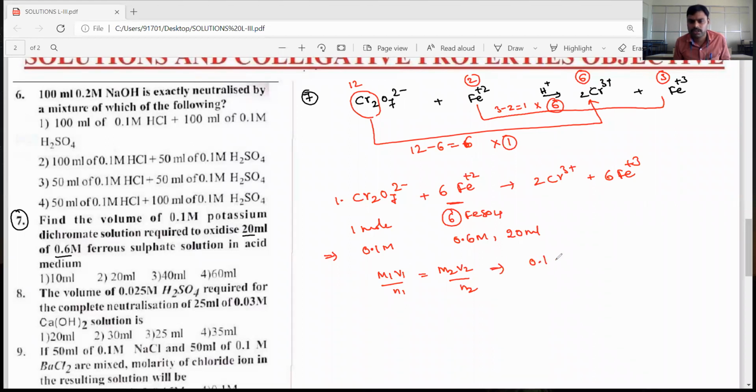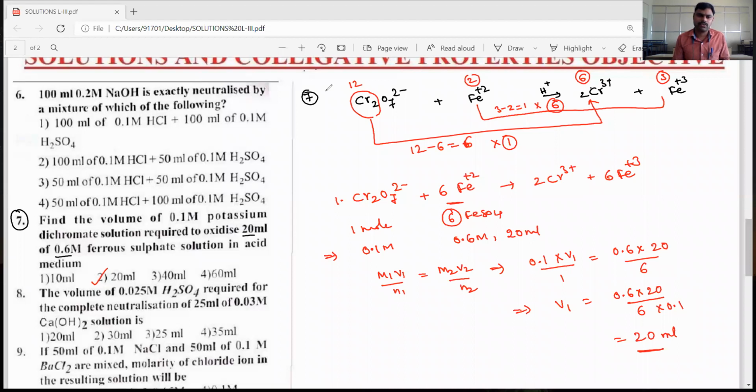M1 is equal to 0.1, and V1 we need to find out, divided by N1 is equal to 1, and M2 is equal to 0.6, the volume is equal to 20, divided by N2, number of moles of ferrous sulfate, is equal to 6. Then if you simplify that, V1 is equal to 0.6 into 20 divided by 6 into 0.1. Okay, dear students, now it will cancel, then 20 ml will come. So the resultant volume, how much volume of potassium dichromate is required, dear students? 20 ml is required. Second option is correct.